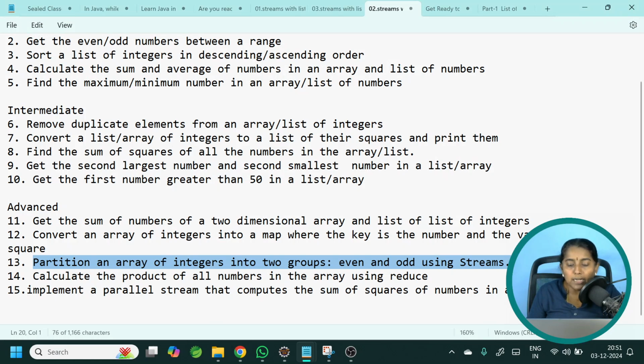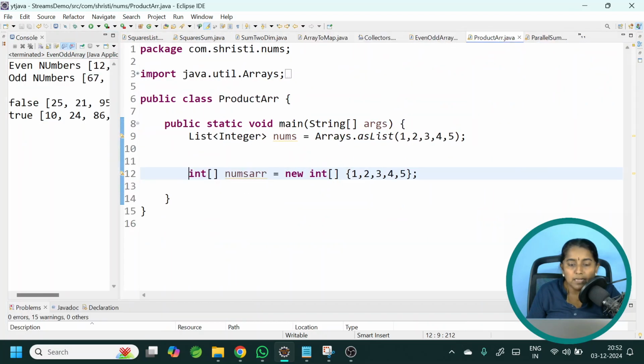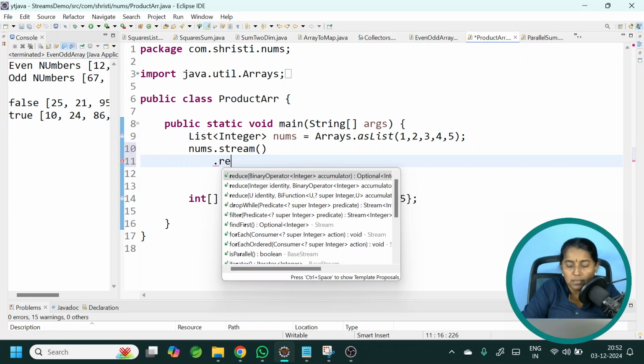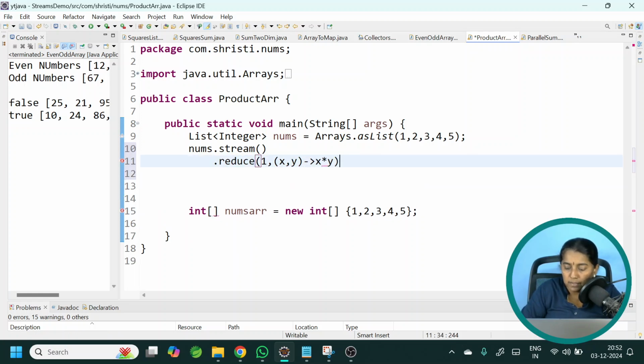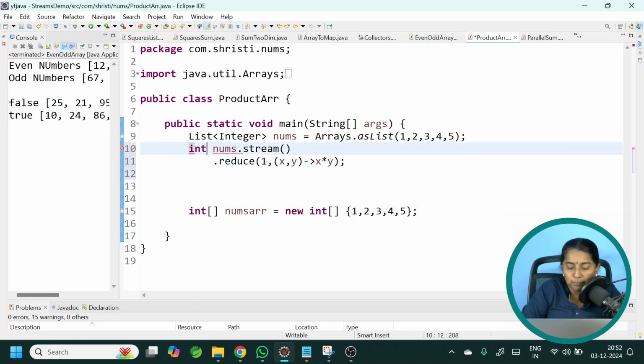Calculate the product of all numbers in an array using reduce. Already we have seen how to use reduce to calculate the sum of integers. We will try the same way for calculating the product of numbers. Let us try it out. Here I am having a list and an array. First convert the list into a stream, numbers.stream dot reduce. Okay, let us have the initial value as 1, not mandatory though. x comma y, arrow, x star y, ended with a semicolon. See the return type of reduce, it is integer, so I can get the product directly now.